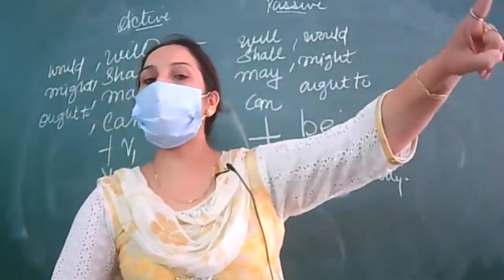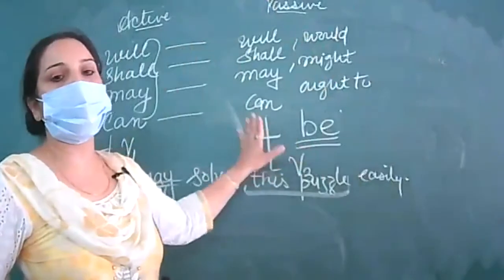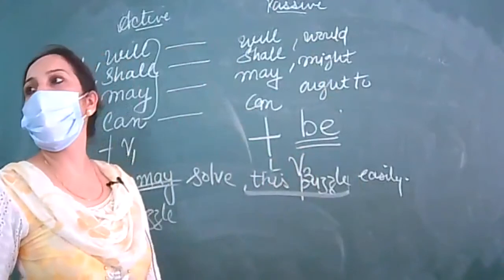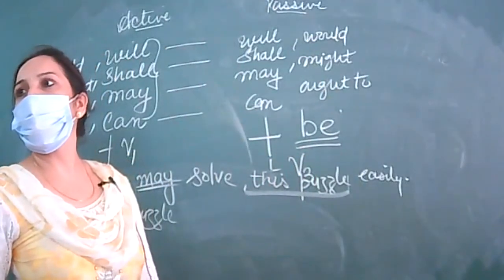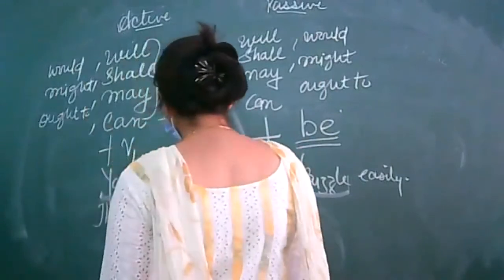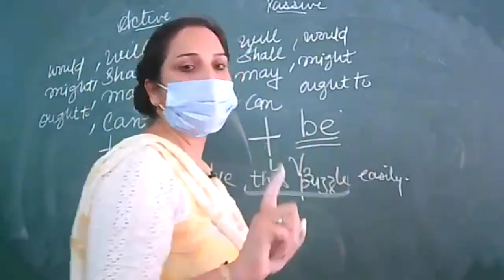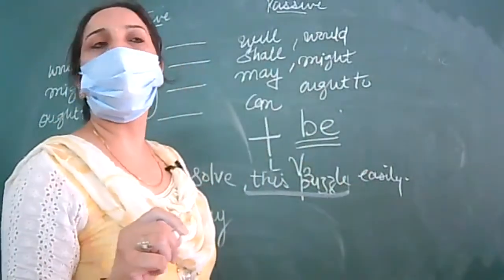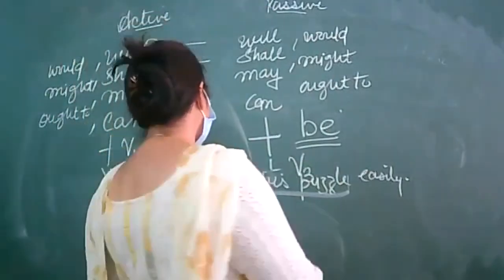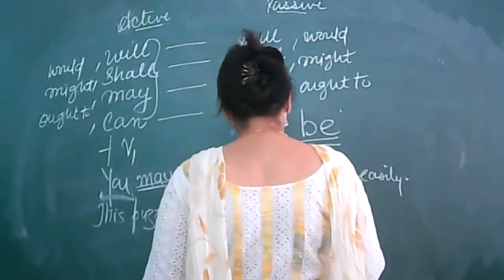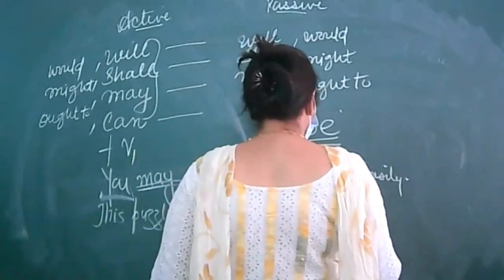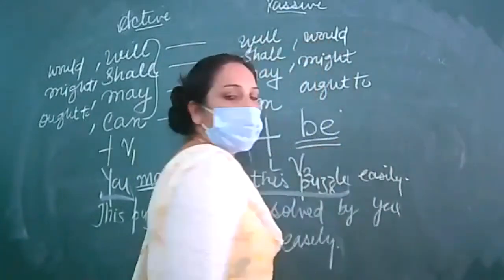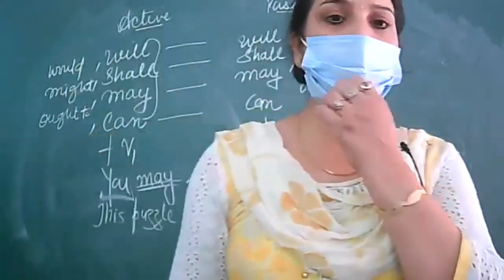He has changed may into might, and we are doing active passive voice. You may solve this puzzle easily. This puzzle... wrong. Again wrong. Maybe. This puzzle may be solved by you easily. Clear? So keep these notes at one place and revise them thoroughly.